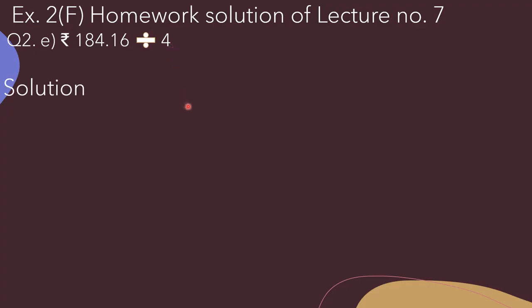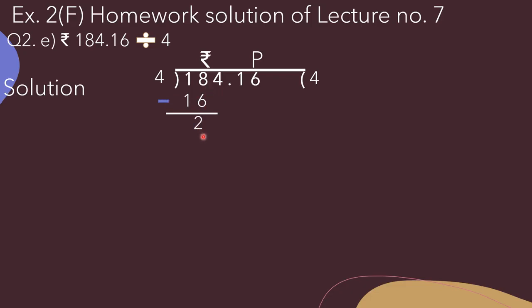So again we need to arrange it in columns. First of all we will write 184.16, then we will write rupees and paise, then 4 as the divisor. So 1 is a smaller number than 4, so we will take these two digits collectively, 18. Now we have to divide 18 by 4. We get 4 as the quotient and here we will write 16 below 18. So 18 minus 16 is equal to 2.